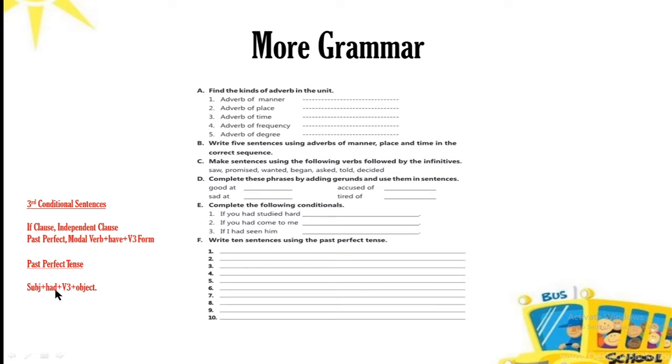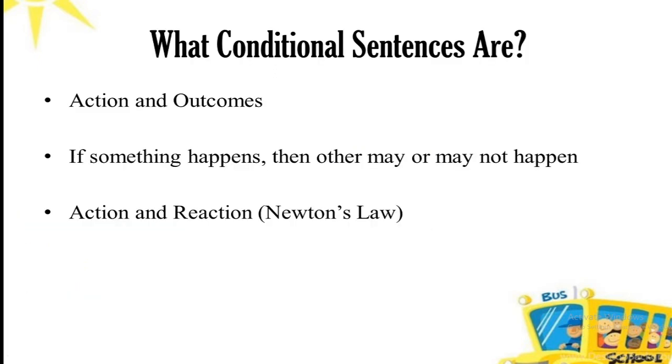Past perfect tense, as you know, you have comprehended this particular type of tense. To understand the third conditional sentence, I'm going to move on to the next slide, that is, conditional sentences.